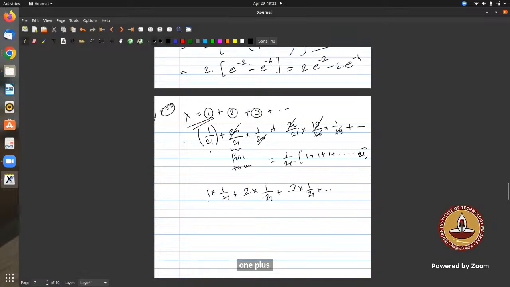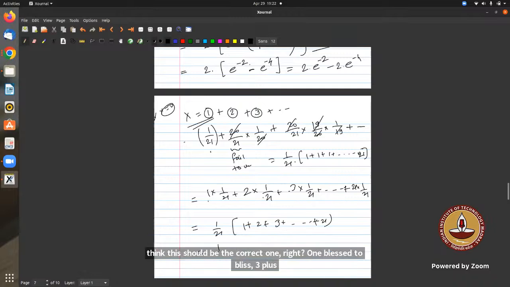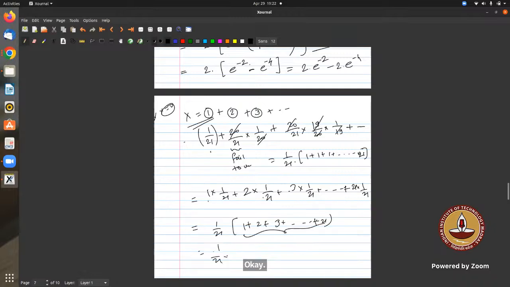Sir, can I explain a different way? Yes, 1 minute, I'll finish it. I think this should be the correct one: 1 plus 2 plus 3 up to 21. This is the sum of natural numbers, n into n plus 1 by 2, so 21 into 22 by 2. With the 1 by 21, this will get cancelled. So I think 11 is the answer.